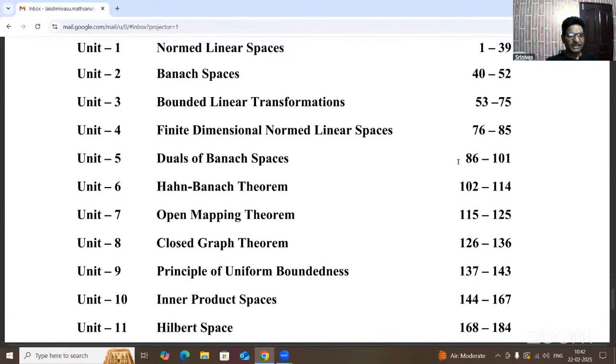Students, listen carefully. According to that vector space definition, we have already learned the concept at UG level, and then in the continuation in MSc first year, in the previous paper, Paper 2, real analysis.